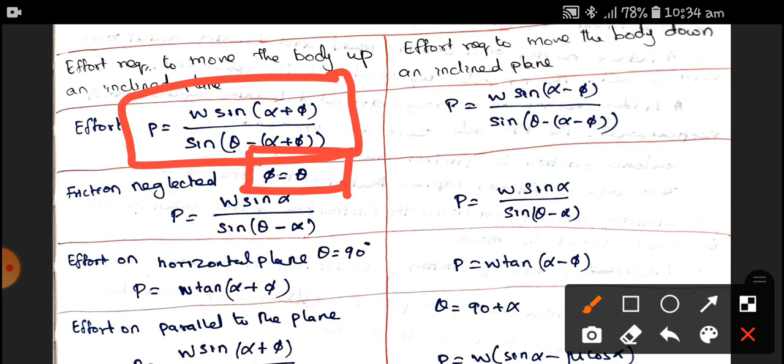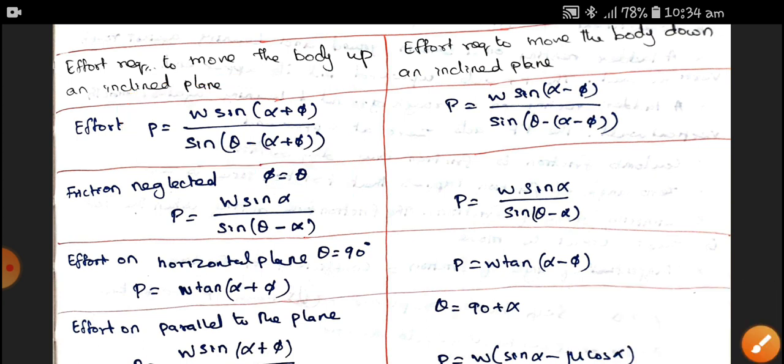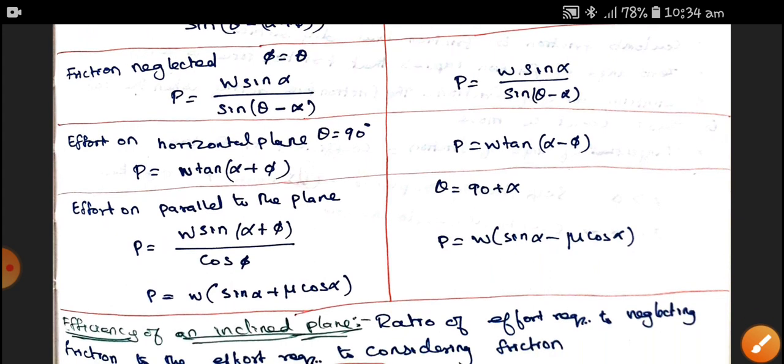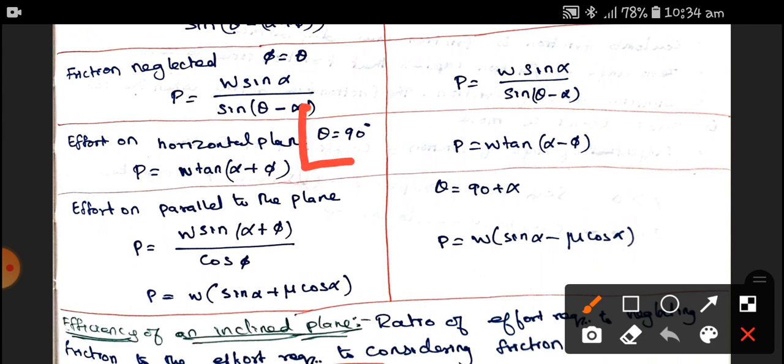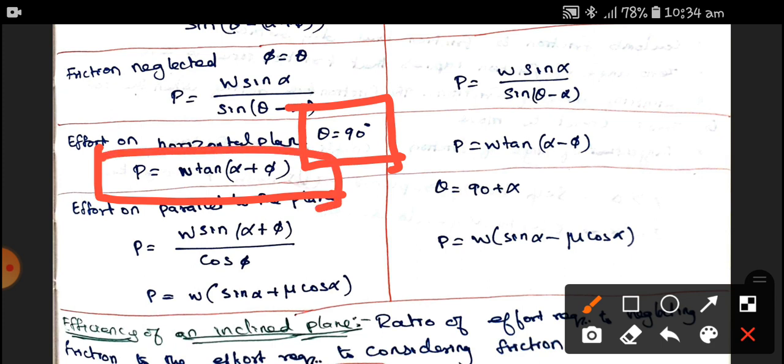Here, if the friction is neglected, for both up and down motion the effort is the same. If a body slides on the horizontal plane, let's say our theta is equal to 90 degree, what will happen? The effort becomes W tan alpha plus phi. Here, instead of plus, we put a minus for move down in the horizontal plane.